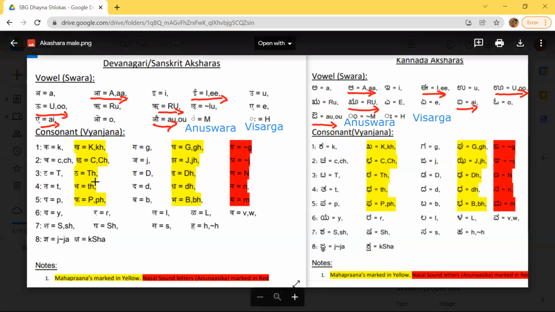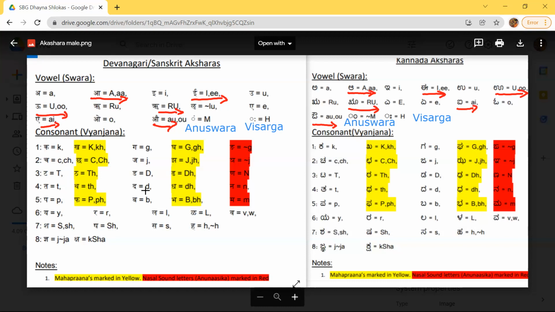Now comes ta, tha. This ta, tha, da, dha, na is called rolling tongue sounds. So you have to roll our tongues, and our tongue should touch the top of the palate. That is how we can make the ta, tha, da, dha, na sound. So in English, whenever you come across capital T, capital TH, that is rolling tongue sounds. If you are an English text follower, if you come across capital T, that means it is rolling tongue.